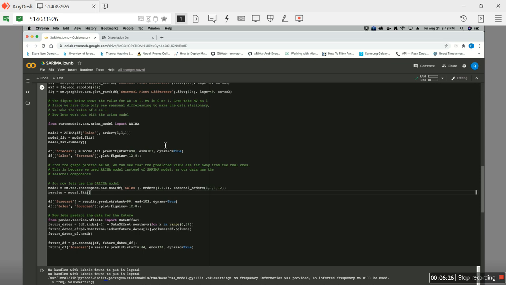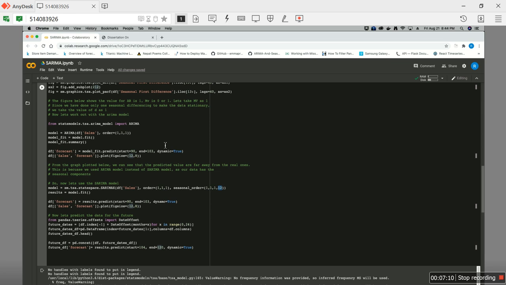Now we import this model, the SARIMAX model. On that model we feed our past sales data from the data frame. Our order is 1, 1, 1, that means auto-regression, differencing, and moving average. Then the seasonal order: the first 3 are the same, auto-regression, seasonal differencing, and then moving average. And this 12 means how many data indexes have to be taken for the seasonality of the data, that is, after how many data points the seasonality occurs.